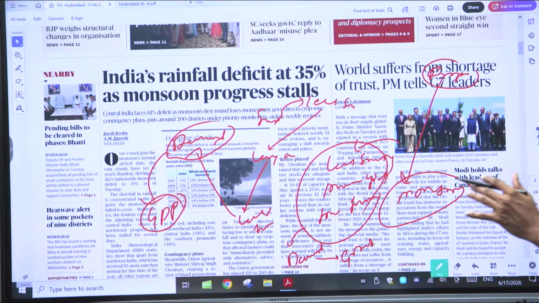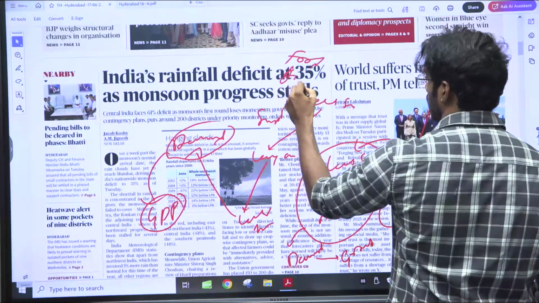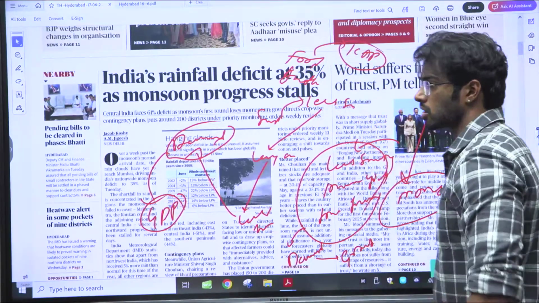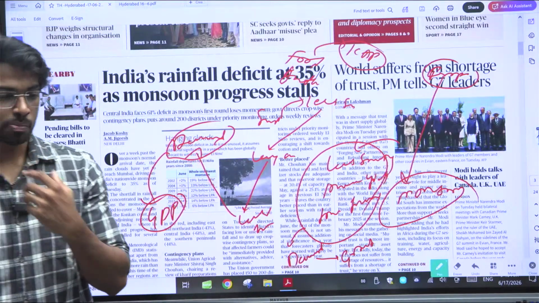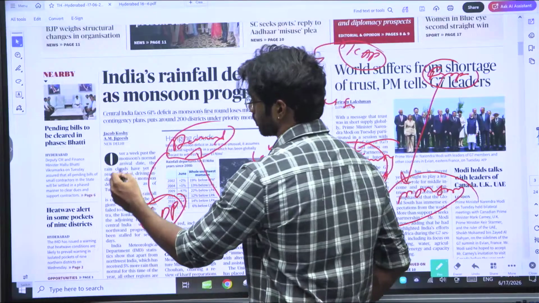The second thing that we have to worry about is food inflation, right? Now the ICRA says that with this amount of super El Nino and the amount of low yield and low sowing, we can experience a food inflation of 0.4%.